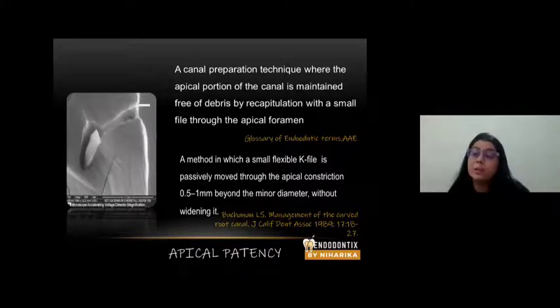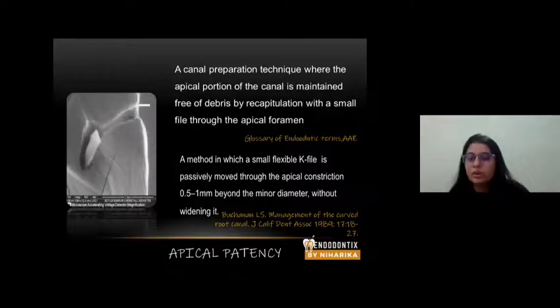The biggest drawback is accumulation of a lot of debris because rotary files are very aggressive. They create a lot of debris inside the root canals, and this debris, when accumulated in the apical 1/3, can cause failure of the obturation filling materials reaching the apex. So patency is a method by which you can free the apical constriction of the debris produced.